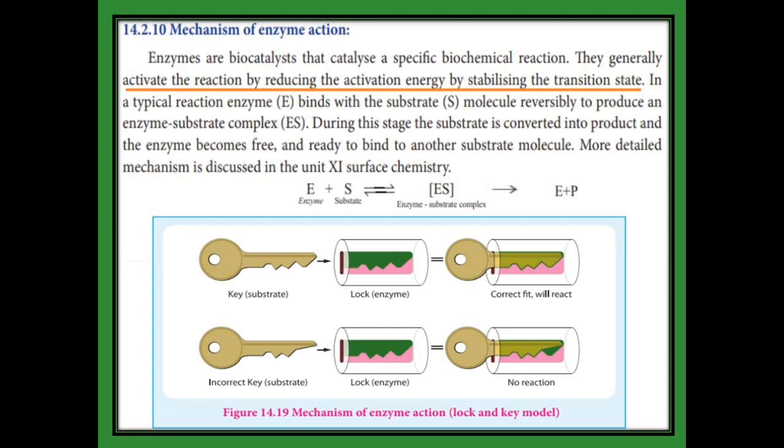Here one of the models of the mechanism of enzyme action is given. What model is given? The lock and key model. You consider the substrate as a key. What is substrate? The main reactant is called the substrate. It is in the form of a key, and you consider the enzyme as a lock. When the key correctly fits the lock, the reaction will occur. Otherwise, if the key does not fit correctly with the lock, the reaction does not occur. This is the mechanism of enzyme action.